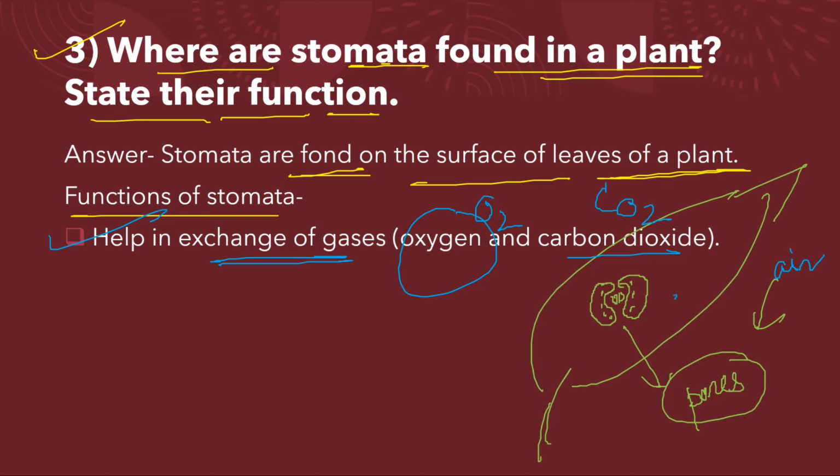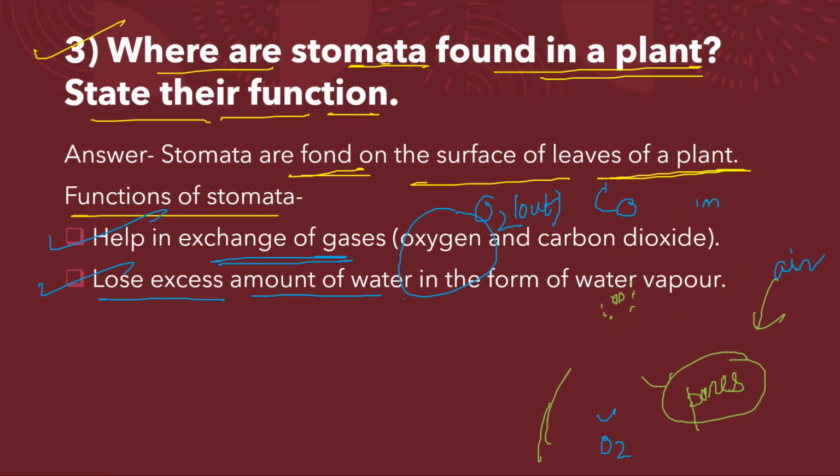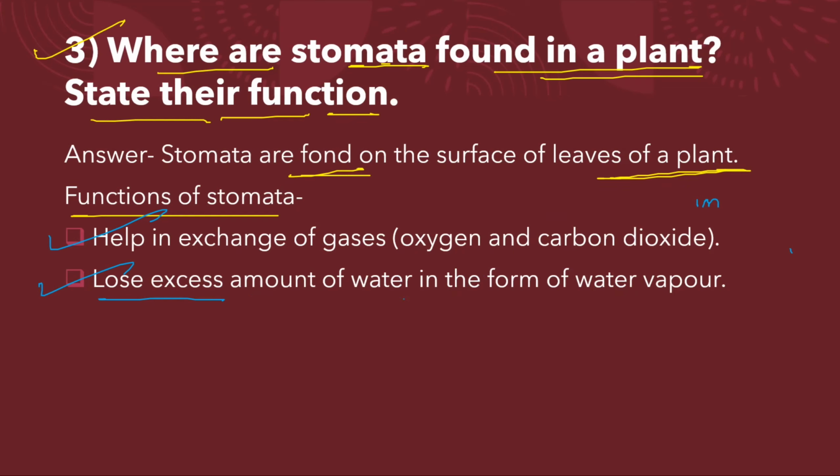The plant takes in CO2, and O2 is given out by the plants. O2 is given out and CO2 is taken in. Number B is loss of excess amount of water in the form of water vapor. So in the form of water vapor, the amount of water is lost by the stomata. And what is this process known as, dear? Now only I taught you. This process is known as transpiration. Excessive loss of water. Okay, next.